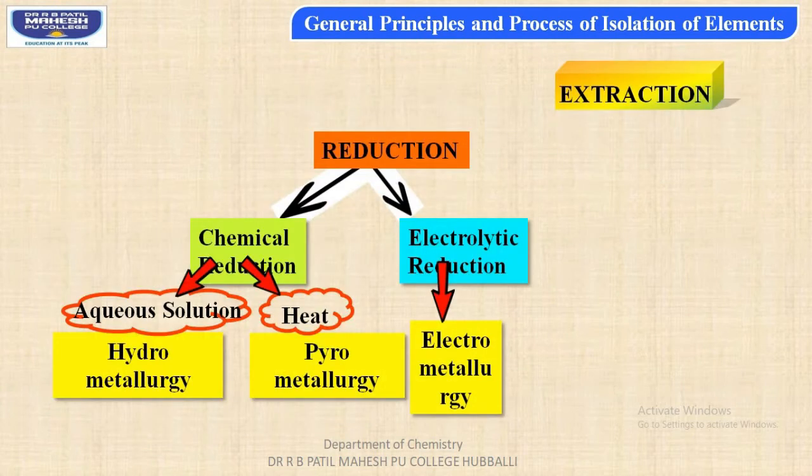Now students, let us continue our discussion with the second important chemical reduction process, that is pyrometallurgy.